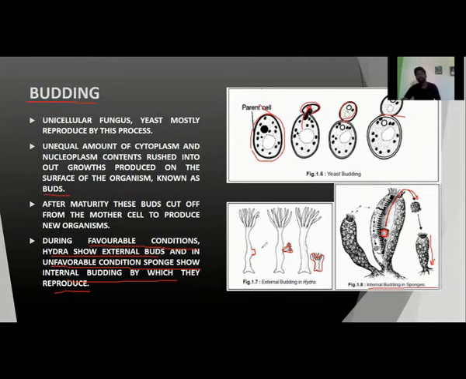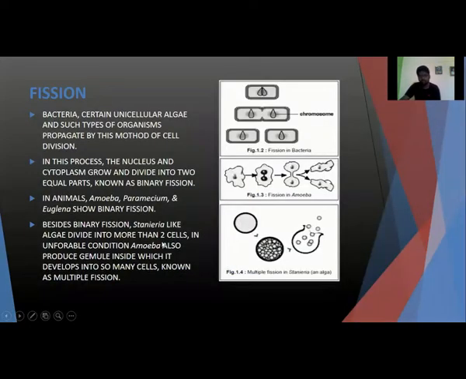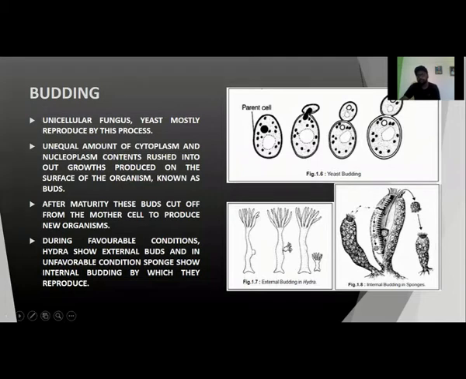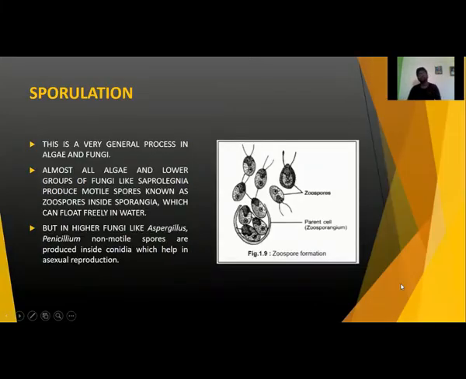So basically Hydra and sponges also show budding formation. Especially this type of internal budding in sponges is actually gemmule formation, not cyst formation like in amoeba. In amoeba it's actually cyst formation, but in the case of sponges, it's gemmule formation. After that, if we see, there is sporulation, the last one.